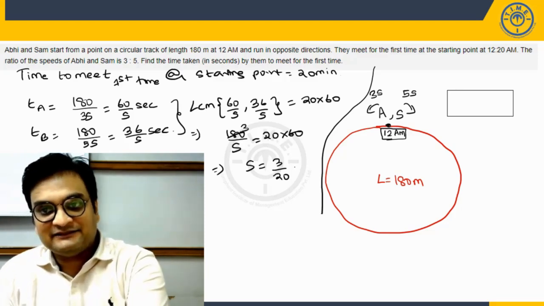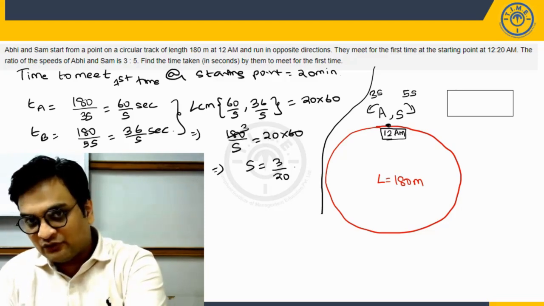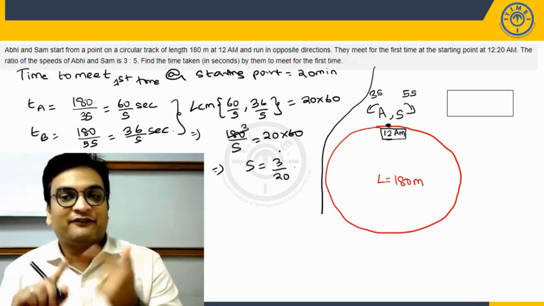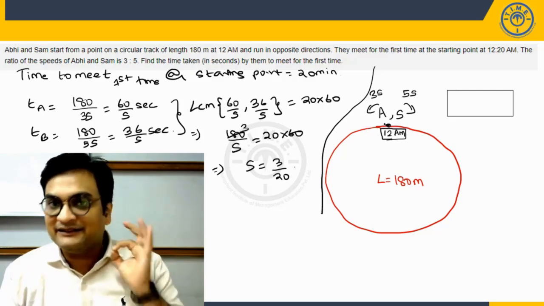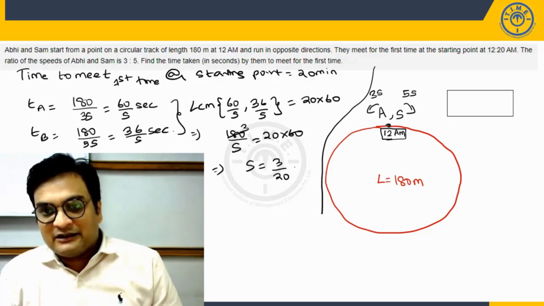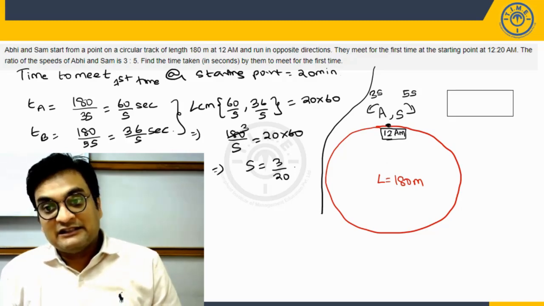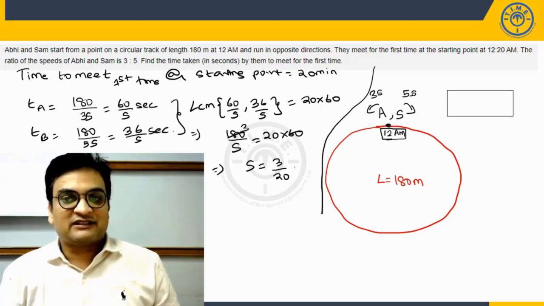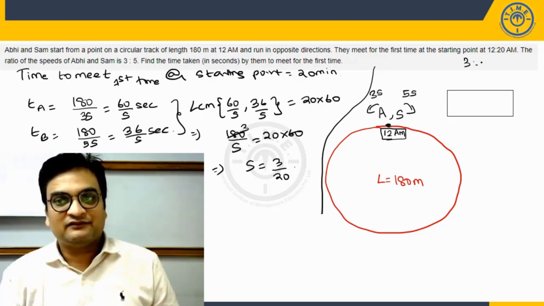Now please understand, once you know the speeds of A and B, which can be calculated now, as I said. Now the first time they'll be meeting, they'll be traveling like this. Listen to this carefully. The time in which Abhi will cover 3 parts of the distance, Sam in the same time will cover 5 parts of the distance. Yes or no? Because ratio of the speeds is 3:5.